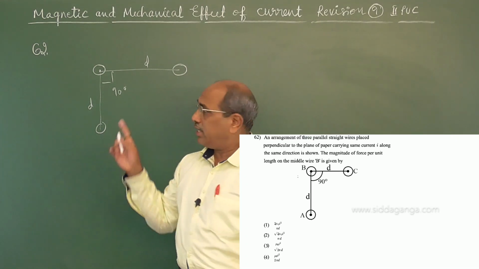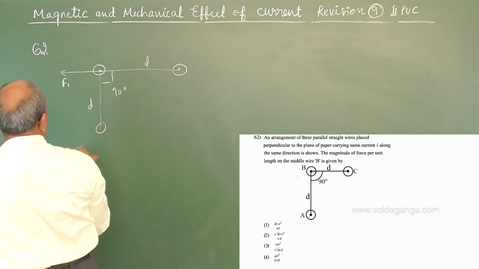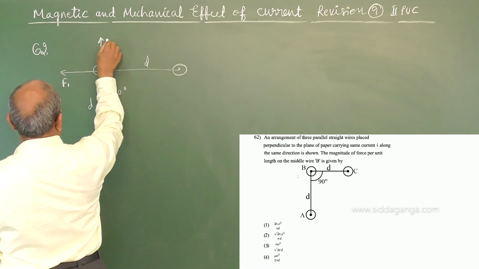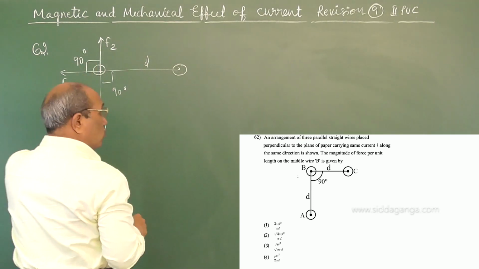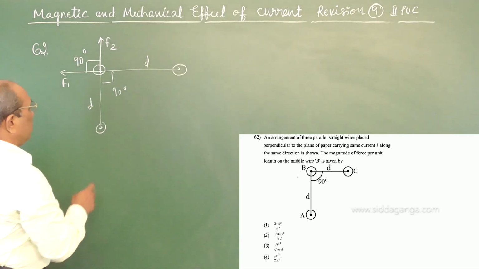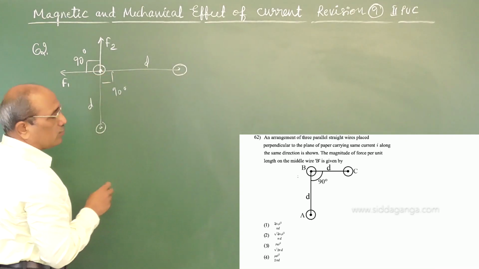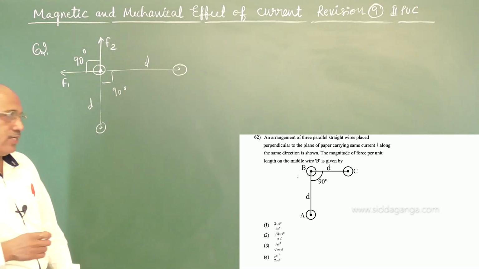Now, if they are carrying the current, imagine one force is in this direction and another force between these two in the direction, mutually 90 degree to each other. You know two forces of same magnitude because D same. Magnetic field which is coming in between them, because magnitude of the force per unit length on the middle wire.